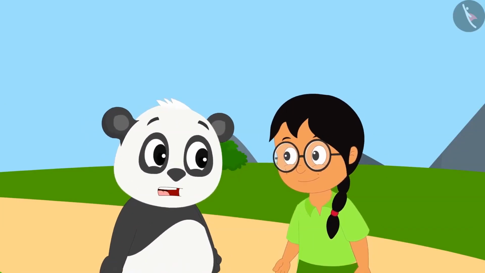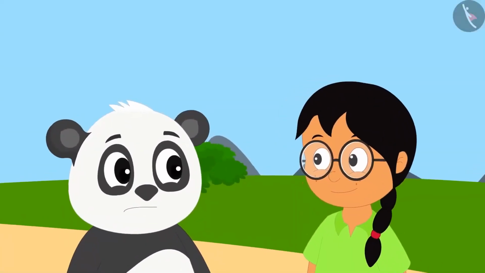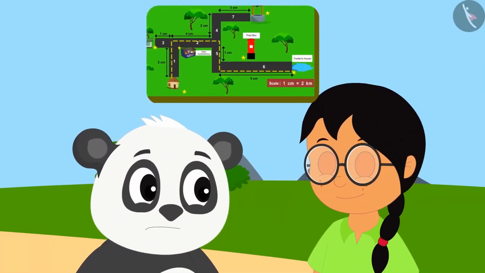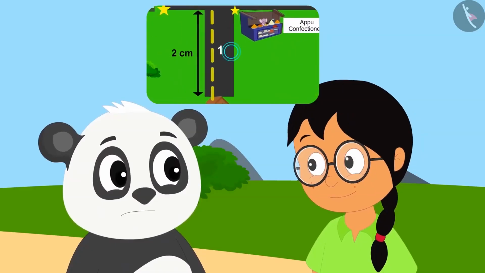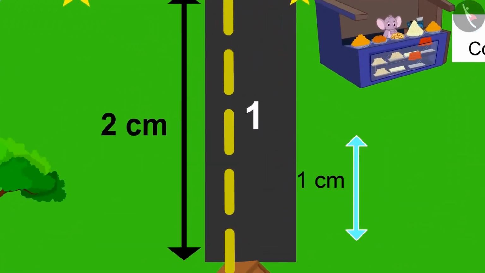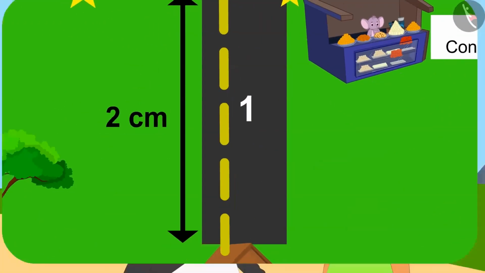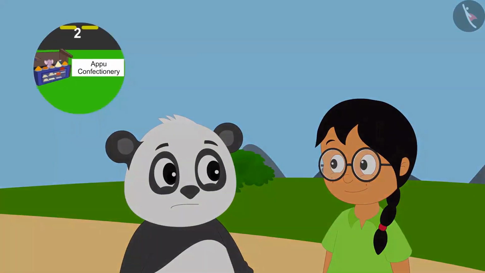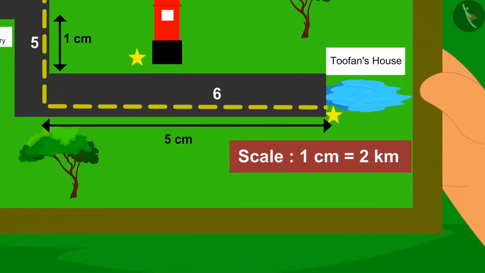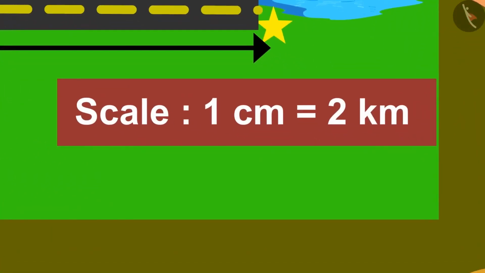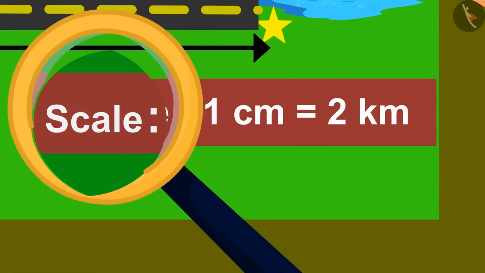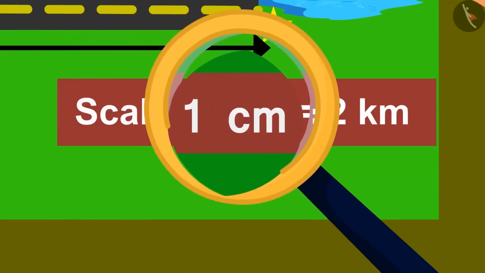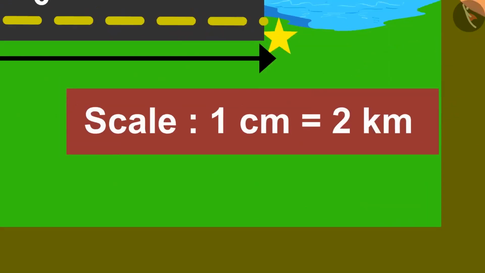Golu was shocked to hear this. He told Meenu that he had walked 1 centimeter on road number 1 as per the map given by uncle. But he could not see Appu's confectionery far and wide. Meenu then draws Golu's attention to the scale written on the map. On the scale, it was written 1 centimeter equals 2 kilometer.